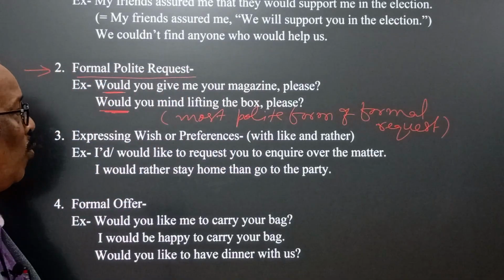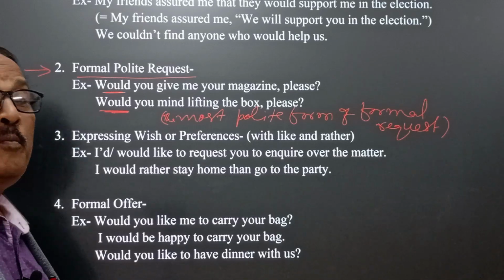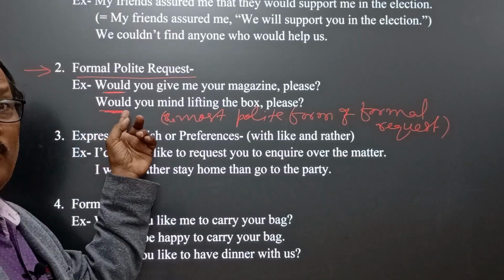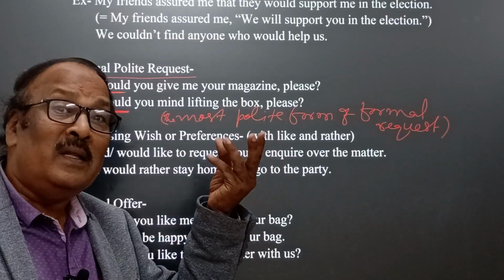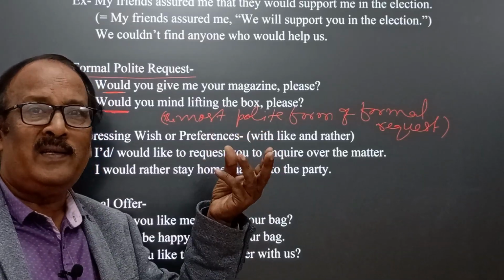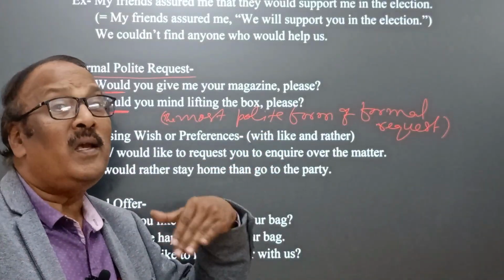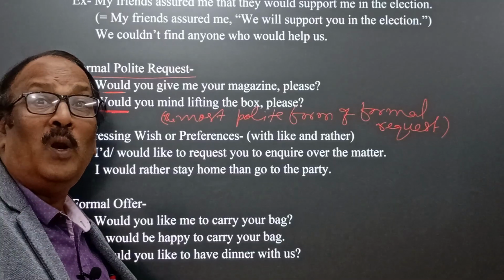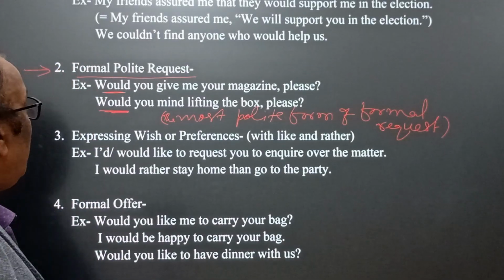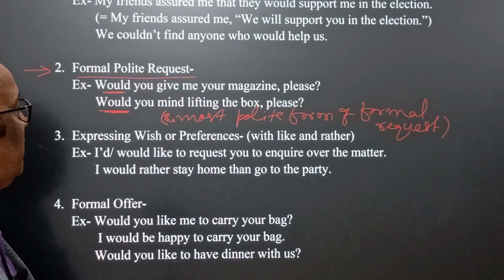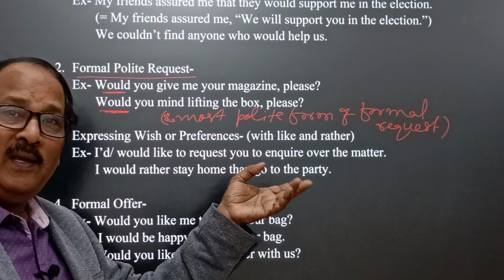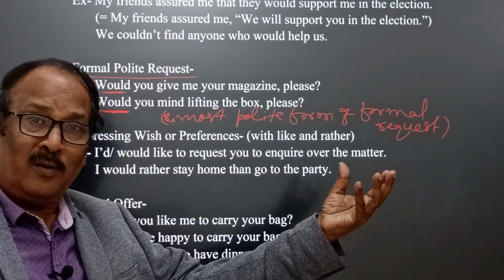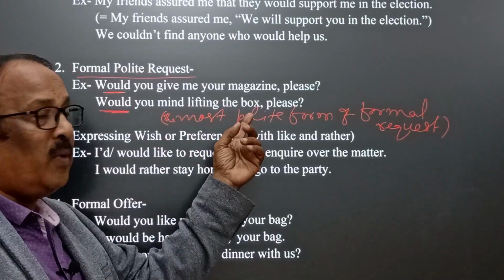This is the most polite form of formal request. In this case, we use would you mind plus the ing form. This is a very interesting way of expressing a formal, polite request. Okay, would you mind lifting the box please? Here the speaker is politely requesting somebody unknown to lift the box.